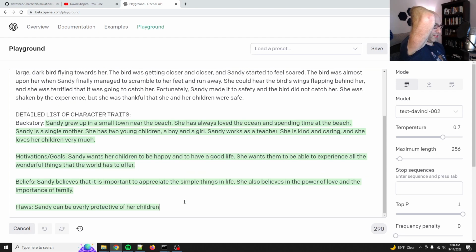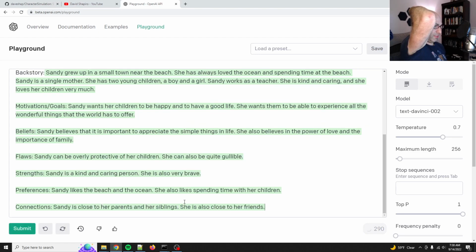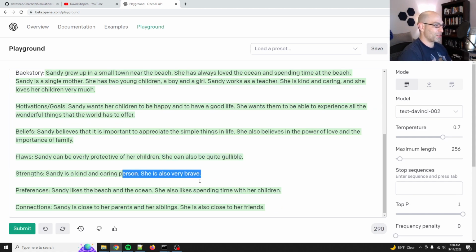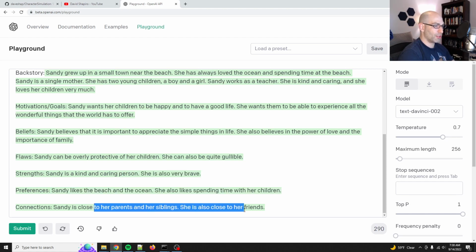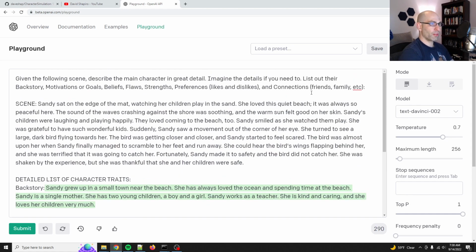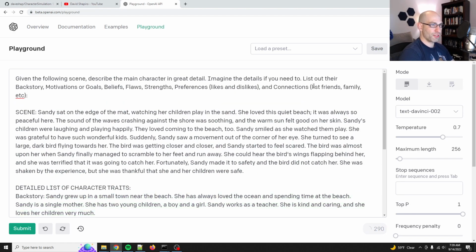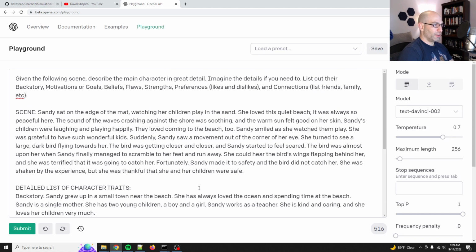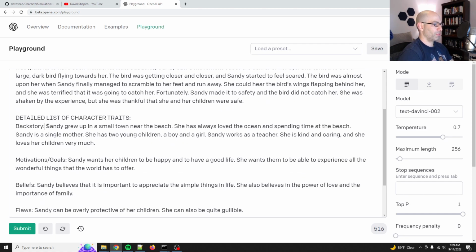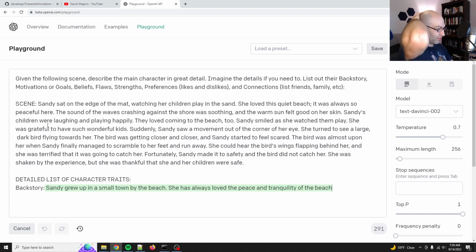Oh, this is great. Can also be quite gullible. Kind and caring. She's also very brave. Preferences: Sandy likes the beach and ocean. Sandy's close to her parents and her siblings. She's also close to her friends. Let's add, like, list friends. Okay. But this is good. We're off to a good start.